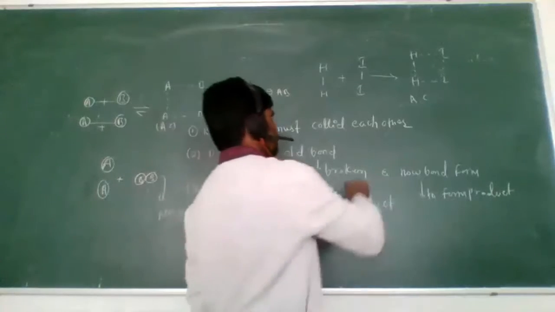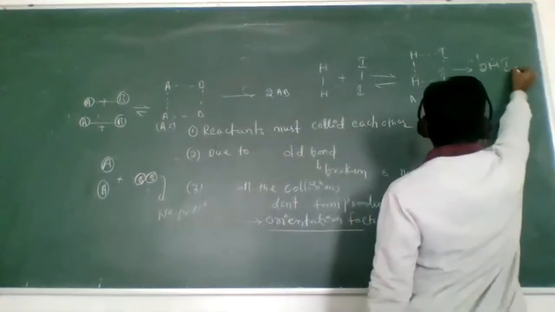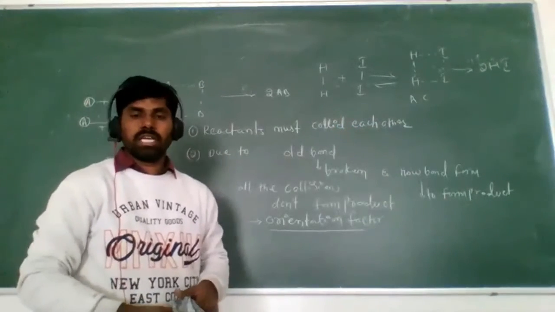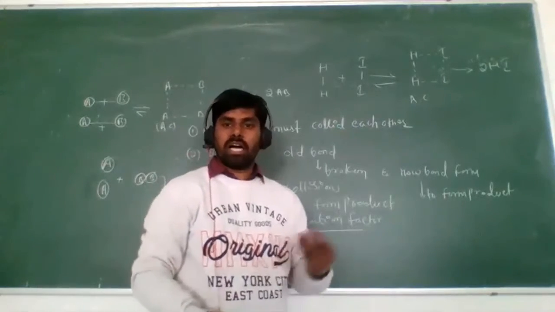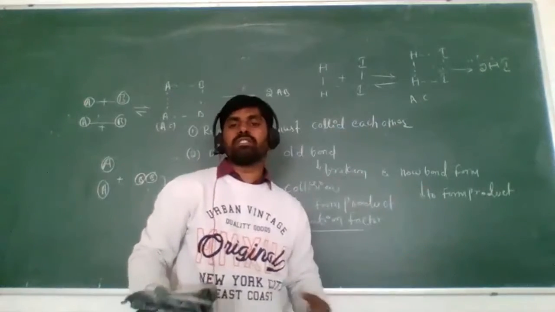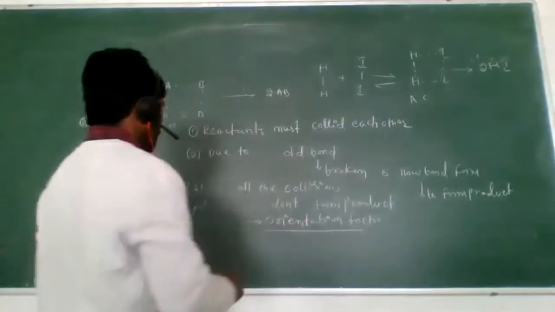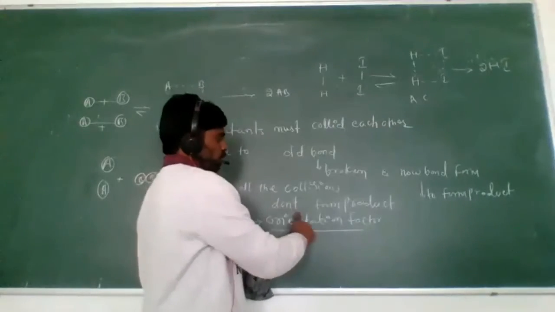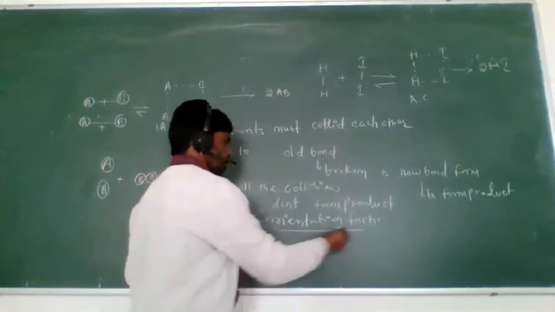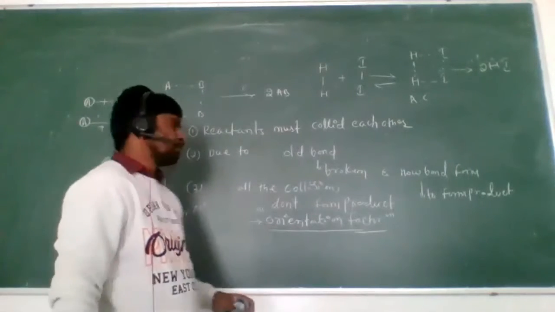Activation complex. Next we get 2 moles of hydrogen iodide. The hydrogen and iodine molecules combine together, colliding between the hydrogen and iodine. If they collide in the proper way, they form the product. If they collide zigzag, they do not form hydrogen iodide. Simple example. So not all collisions form the product, and that is due to the orientation factor. Clear? Right. Next one.